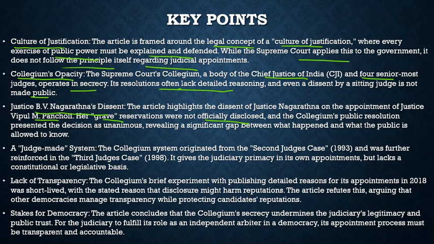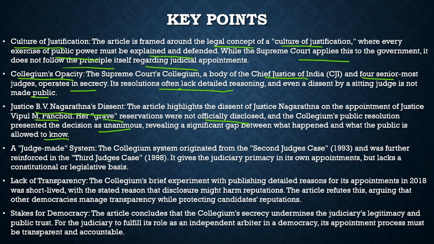So this opacity is in a way what this article talks about, and this is the point where there was a need for such an article in the newspaper. The collegium's public resolution presented the decision as unanimous, revealing a significant gap between what happened and what the public is allowed to know. So there is a lot of opacity in it.